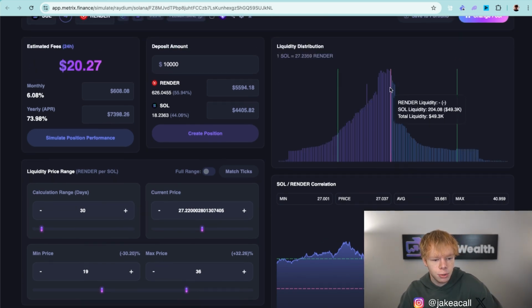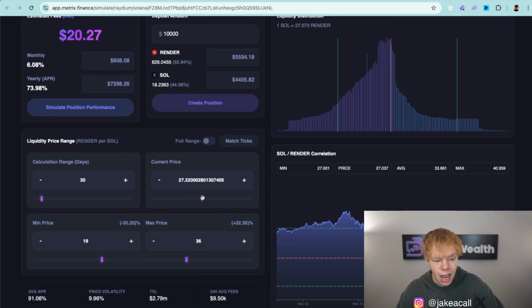The first thing I'm going to do is look over here at liquidity distribution. Now, this is all after I'm happy with the range that I found. In liquidity distribution, I want to make sure that the current price is near the top. If it is not, I will manually adjust it to be at the top. Now, in this instance, when I manually adjust it, you'll notice that my SOL and Render ratios are going to change. This is strictly for simulation purposes.